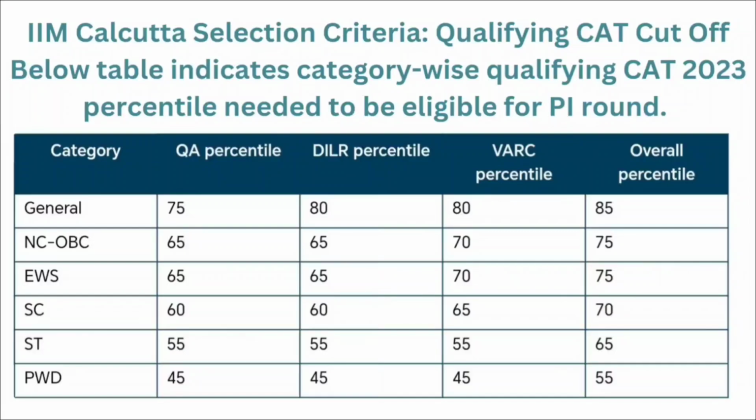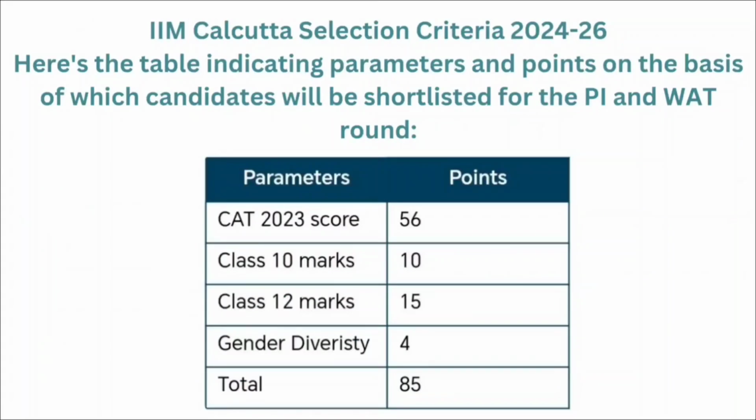And for PWD, you should have 45 percentile in your quantitative ability, DILR and VRC section, and overall you should have 55 percentile in your CAT entrance examination. So in the IIM Calcutta selection criteria, 56% weightage is given to your CAT score, 10% weightage is given to your class 10th marks, 15% weightage is given to your class 12th marks, and 4% weightage is given to the gender diversity. So overall, like this, 85% weightage is calculated over here.